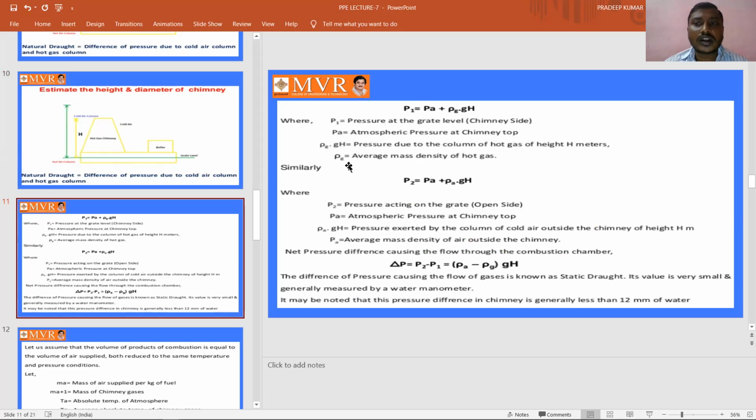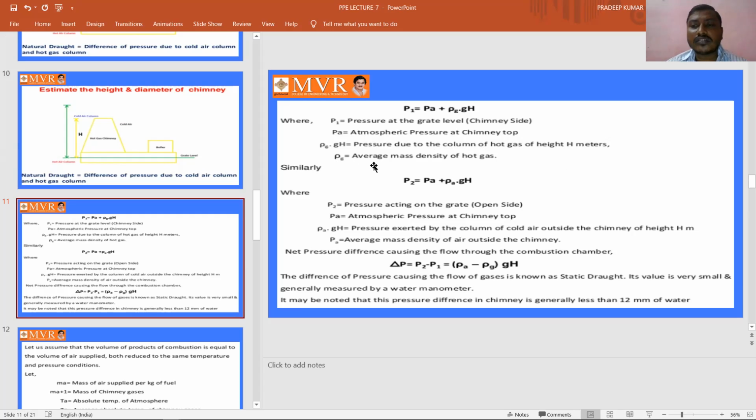Inside the chimney we have hot gases, outside we have cold air. So P1 is the pressure inside the chimney, PA is the atmospheric pressure, and rho G into g H is the pressure due to a column of hot gas of height H meters.